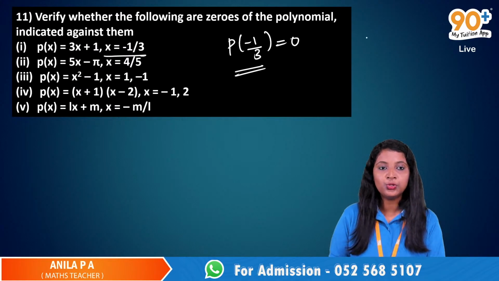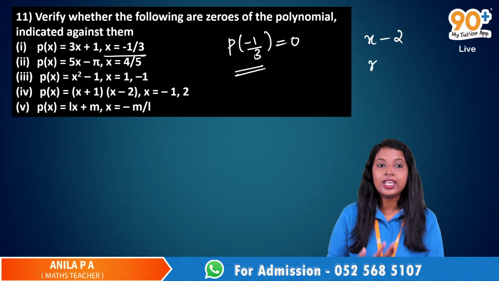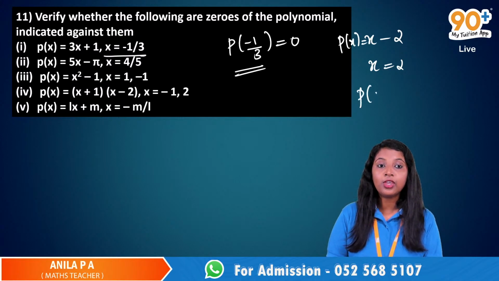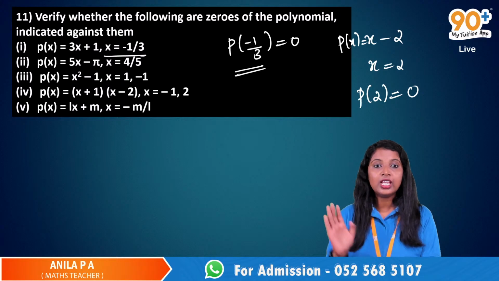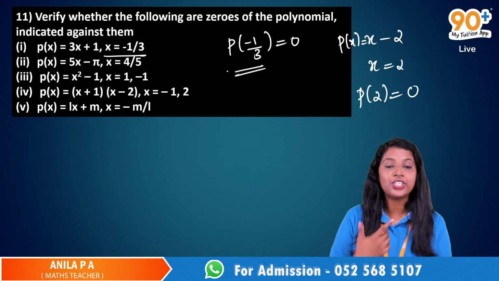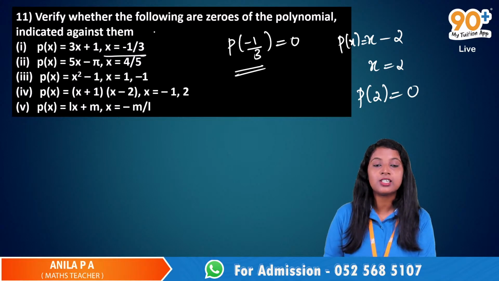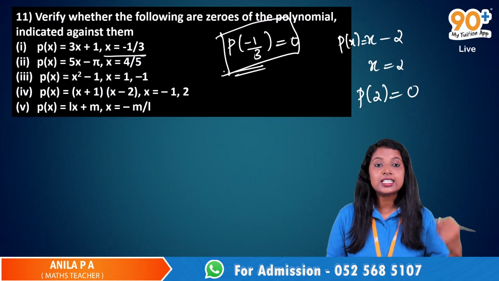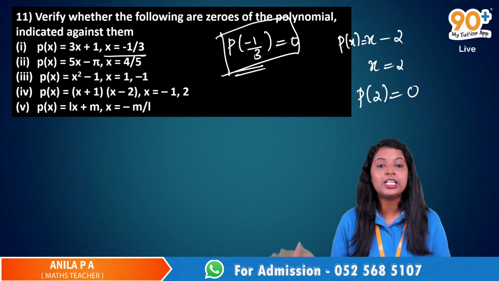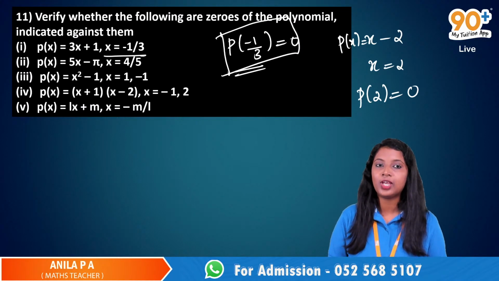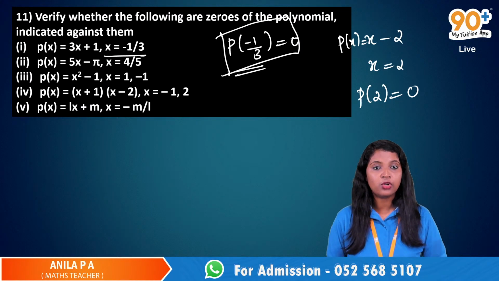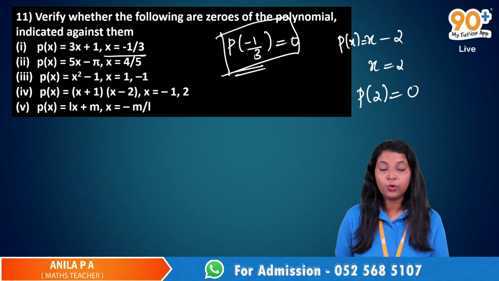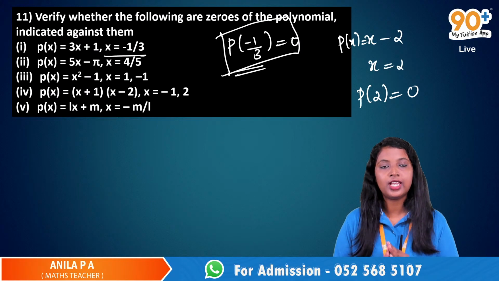Suppose a number 2, we have a polynomial x minus 2, and a number x equal to 2 is known as a zero of this polynomial if p of 2 is equal to 0. So here it is asked to check whether this given number is a zero. So we have to check whether p of minus 1 by 3 is equal to 0 or not. If it is equal to 0, then yes, it is a zero of that polynomial. If it is not equal to 0, we are getting some other number, say 2, 3, 4, any other number other than 0, then that number is not a zero of that given polynomial.